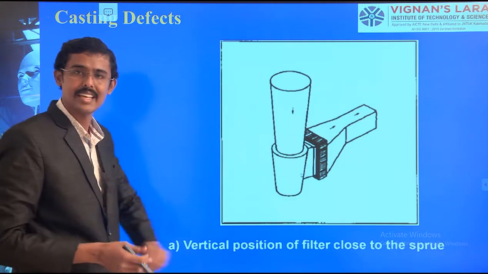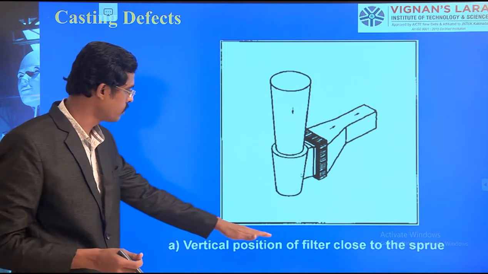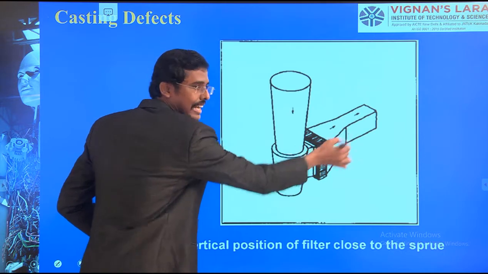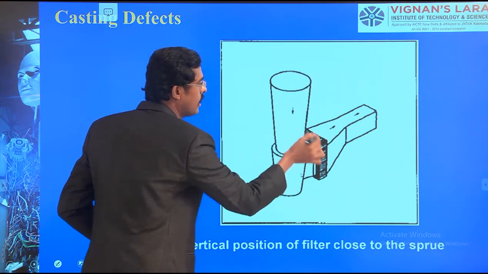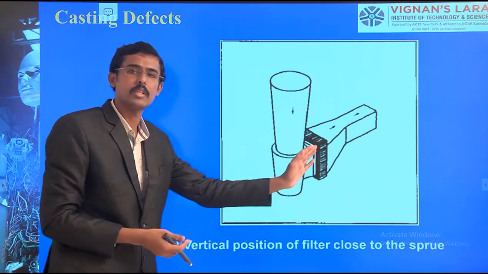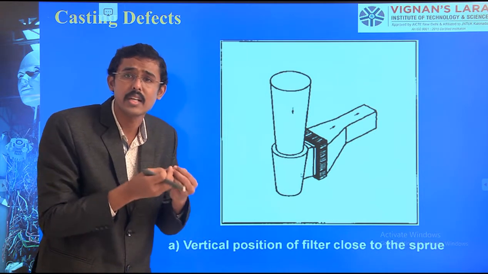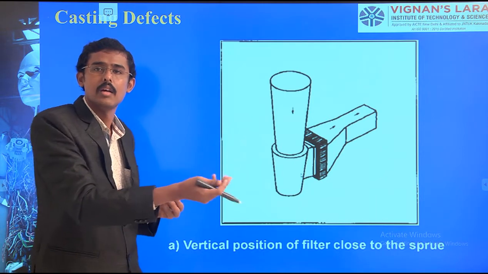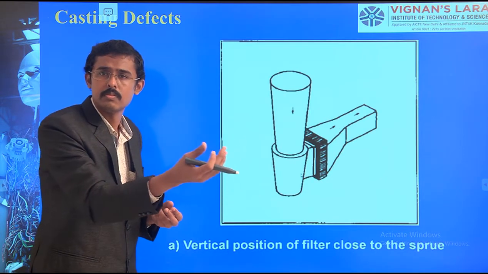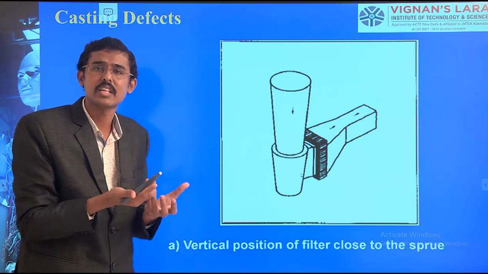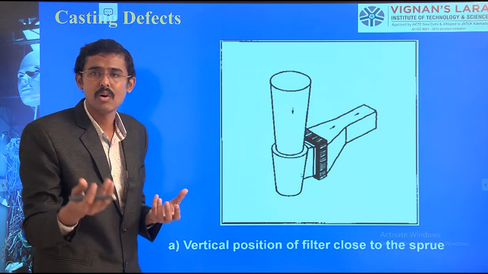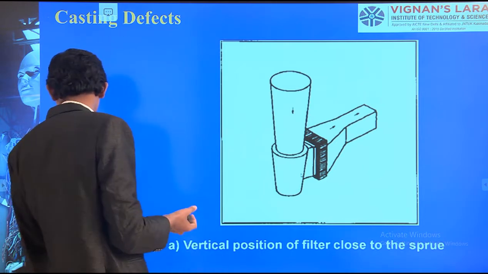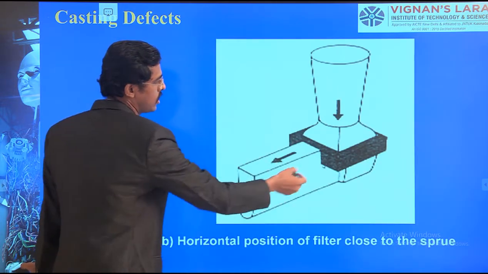So this is the image we can see: the vertical portion of the filter close to the sprue. Here the sprue is there, and before the runner I am keeping the filter. What happens? It filters the impurities. By filtering the impurities we can get pure molten metal, such that defects, cavities, blowholes and pinholes can be avoided. Casting defects can obviously be avoided. So this is about the sprue and runner.